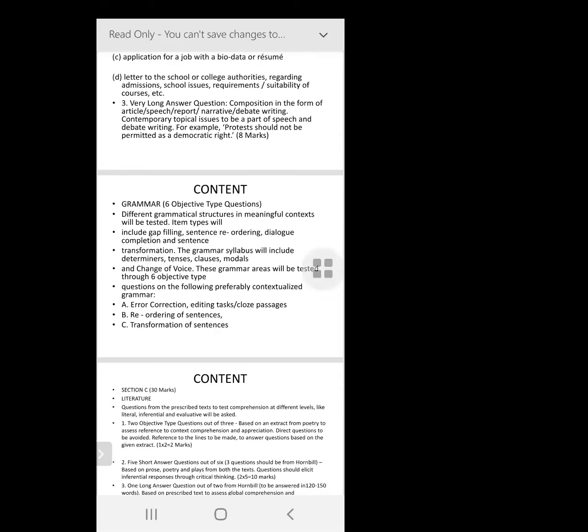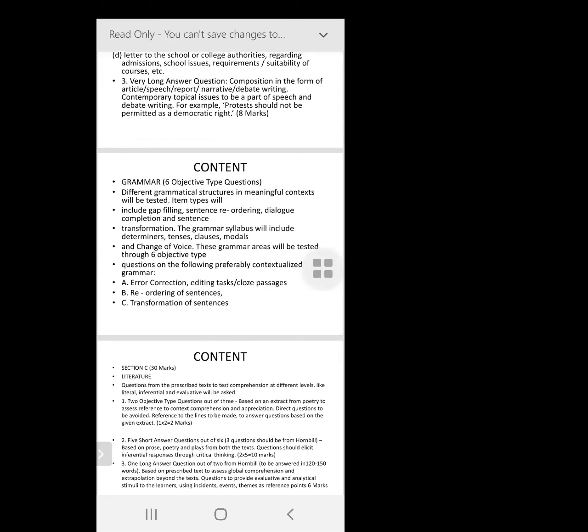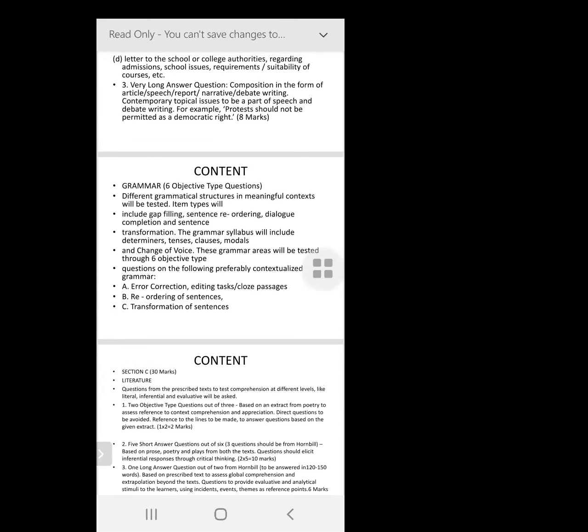Yes, you'll have sentence transformation. The only difficult part here in the grammar section is the simple sentence, the clauses, simple, complex, and compound. The clauses are a very important part of this, as well as the active and passive voice, and the direct and indirect, the reported speech. Only these three things are probably a little difficult, where you'll be given the sentences and asked to transform them.